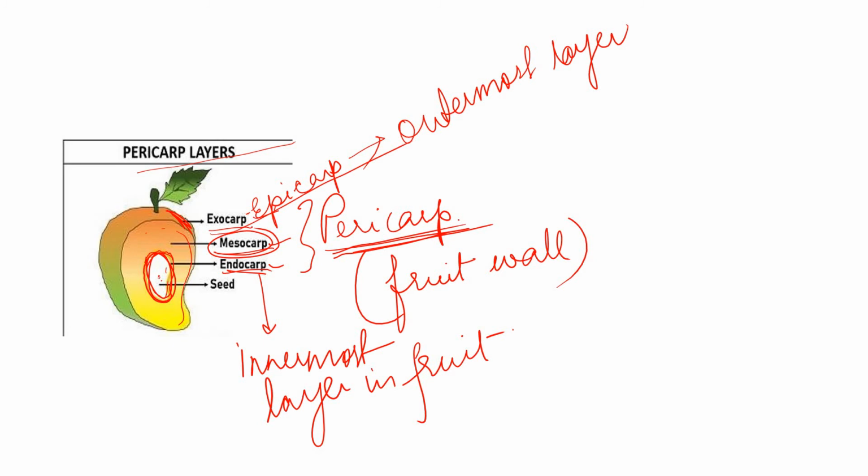Also, these fruits help in the dispersal of seeds by animals, birds and wind. So suppose birds come and try to eat this fruit. As the birds completely eat this mango, the seed which is present here, they throw it somewhere or the other while flying. In this way the seeds are dispersed.